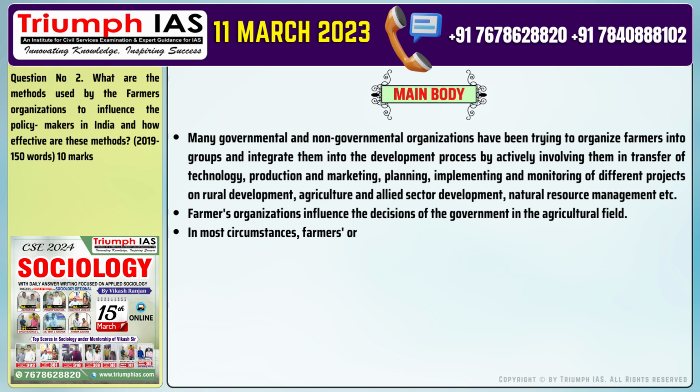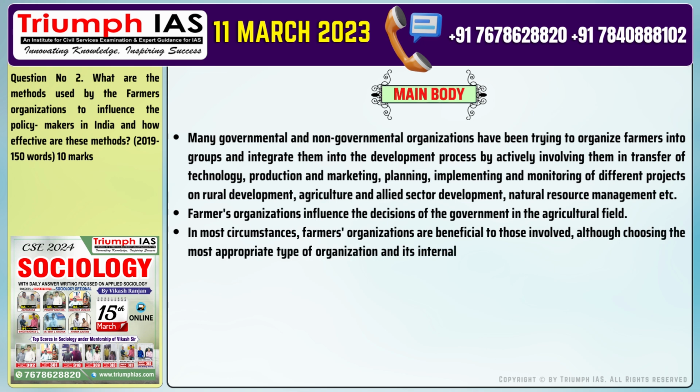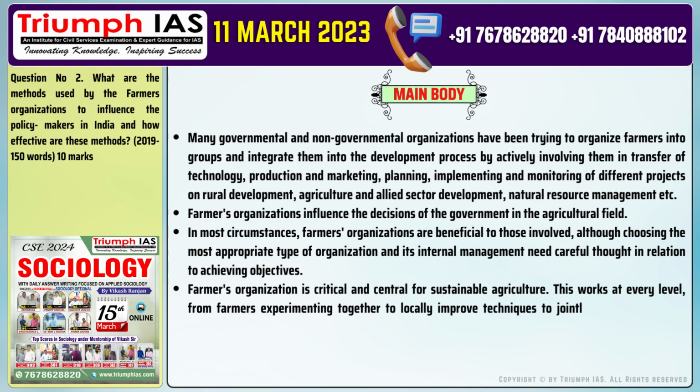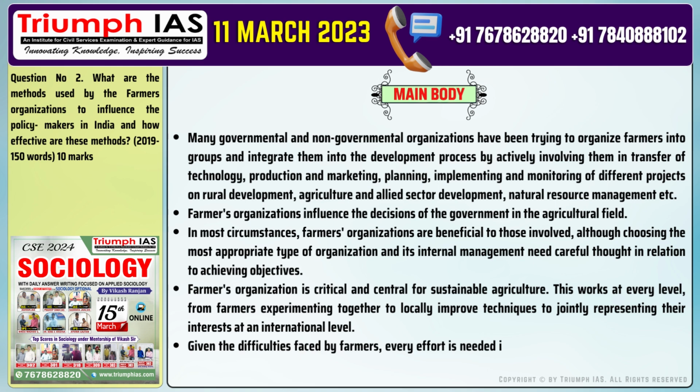Number 3. In most circumstances, farmers' organizations are beneficial to those involved, although choosing the most appropriate type of organization and its internal management need careful thought in relation to achieving objectives. Number 4. Farmers' organization is critical and central for sustainable agriculture. This works at every level, from farmers experimenting together to locally improved techniques to jointly representing their interests at an international level. Number 5. Given the difficulties faced by farmers, every effort is needed in order to achieve the improvements needed in their various circumstances.